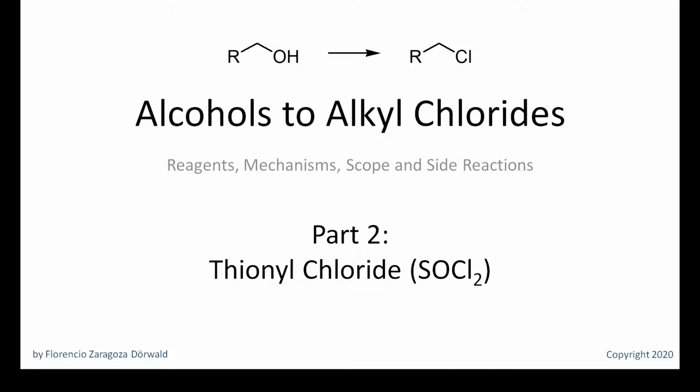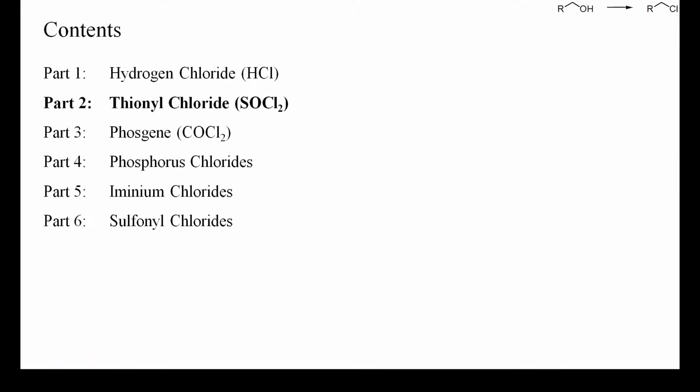Welcome to part 2 of my playlist about the best methods to convert aliphatic alcohols into chlorides. This presentation is about the use of thionyl chloride as deoxychlorinating reagent.